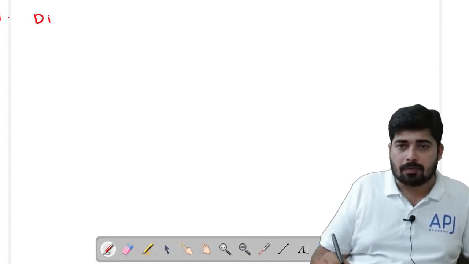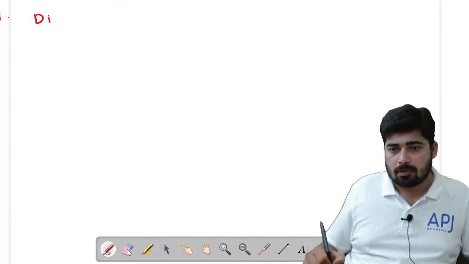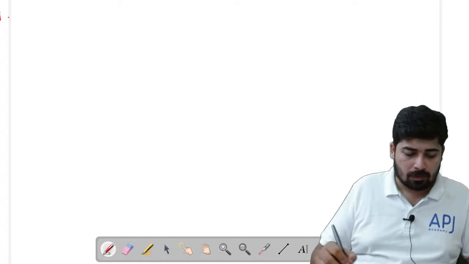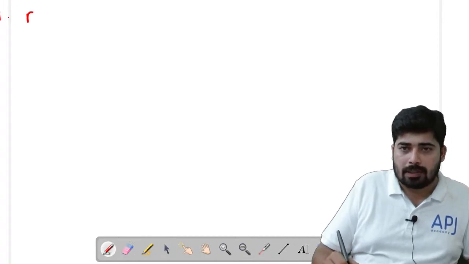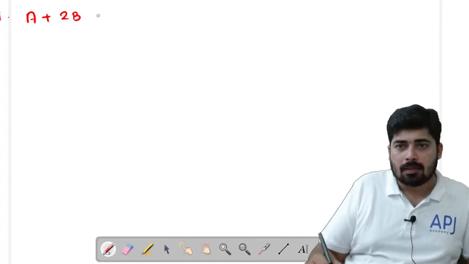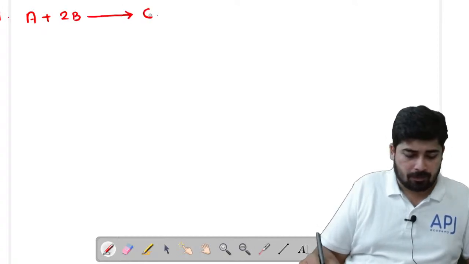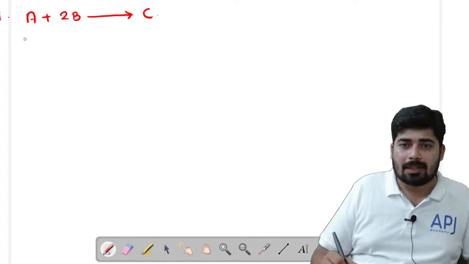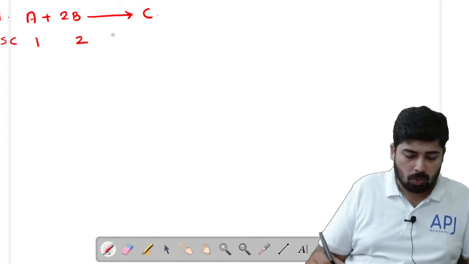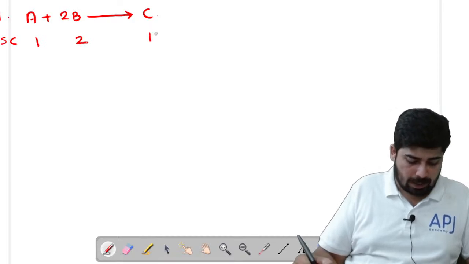So this is the question: A plus 2B giving C. Here you can see the stoichiometry is 1, 2 and 1, right?